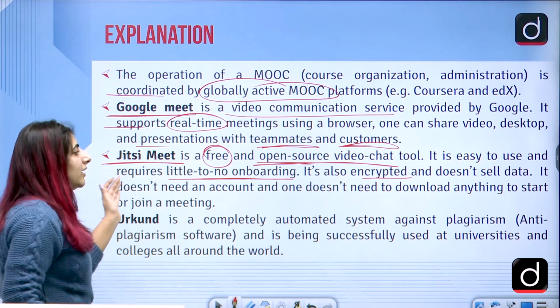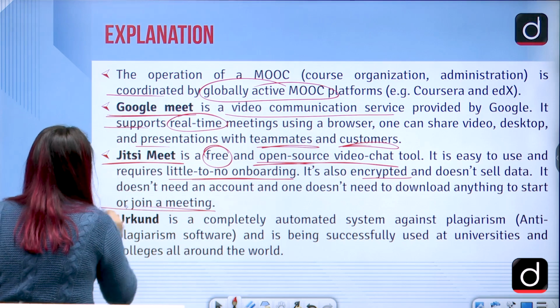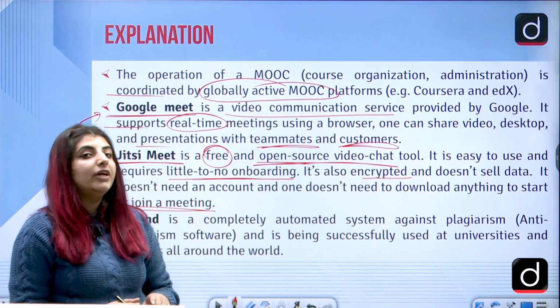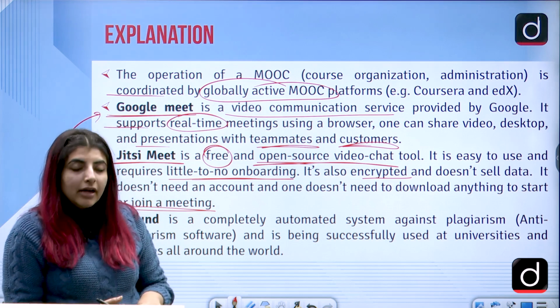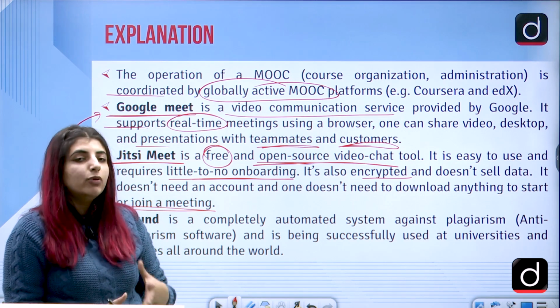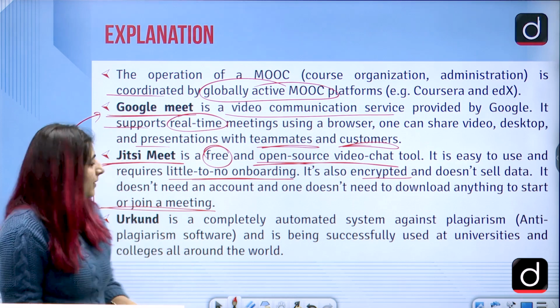It does not need any account and one does not need to download anything to start or join a meeting. So that's why it is different from Google Meet. For Google Meet, you either need the application, right? You need to have a Google account as well. But in UGC Meet, you cannot even have an account and still you can video chat with someone.